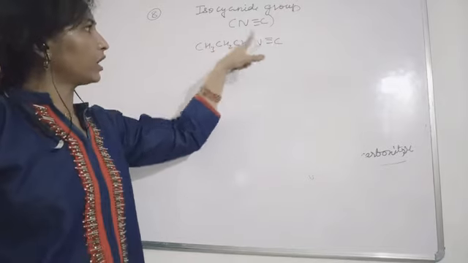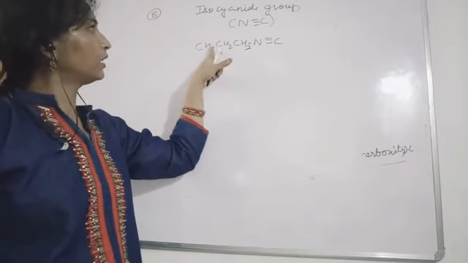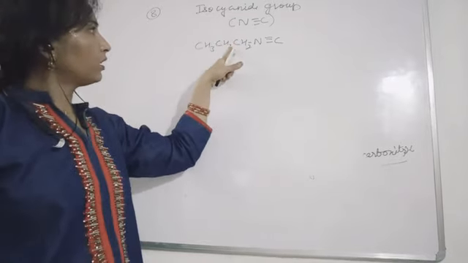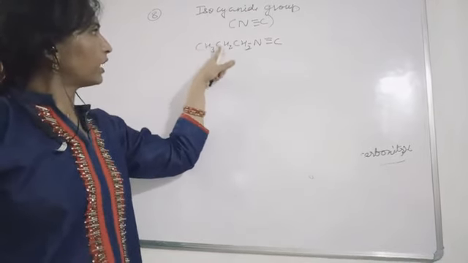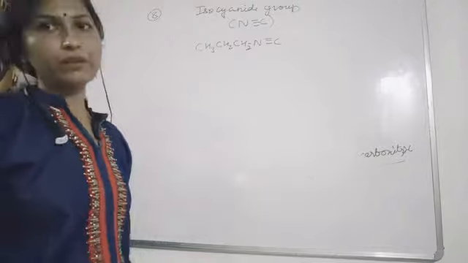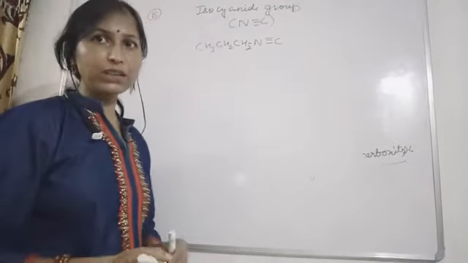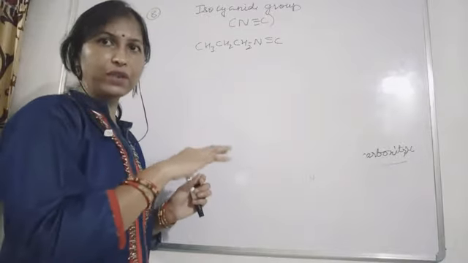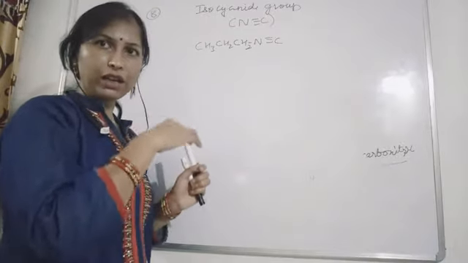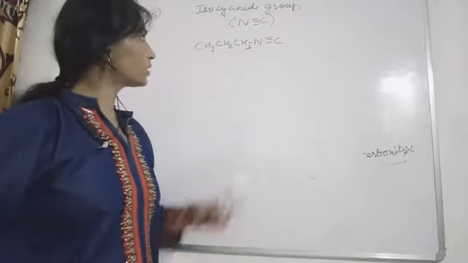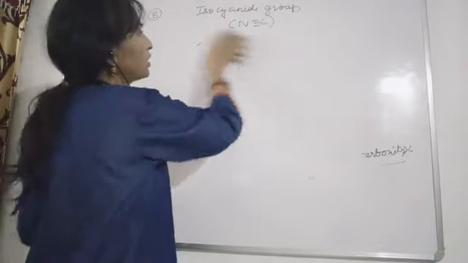And if you are counting this carbon also, the name is isonitrile; or like this you can write 1, 2, 3 carbons and use the isocyanide prefix. Propane isocyanide: the iso word, in place of cyanide we are using isocyanide, or in place of nitrile we will use isonitrile. So this was the name for the straight chain.